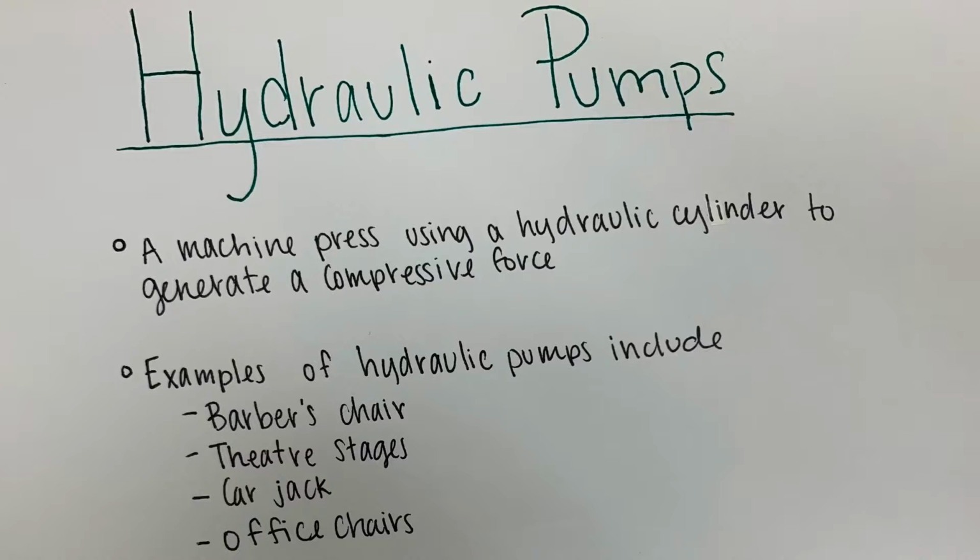Hydraulic pumps are a machine press that uses a hydraulic cylinder to generate a compressive force. Examples of hydraulic pumps include barber's chairs, theater stages, car jacks, and office chairs. The pump that the barber steps on uses a hydraulic lift mechanism to adjust the chair's height accordingly. Hydraulics make it possible for the office chair to rise up or go down, or lean backwards or forwards as you adjust its corresponding levers. A hydraulic system in a car jack is what makes it possible for a very heavy car to be raised and brought down while being serviced.